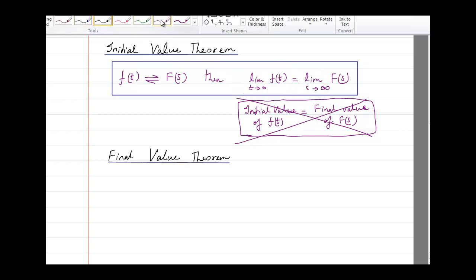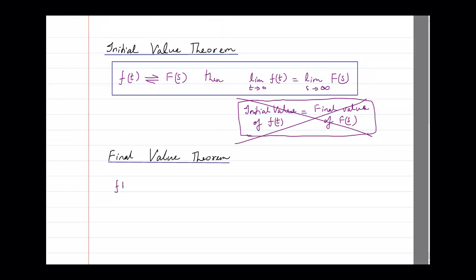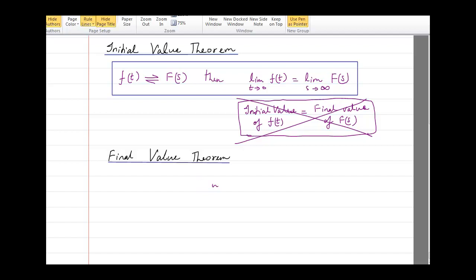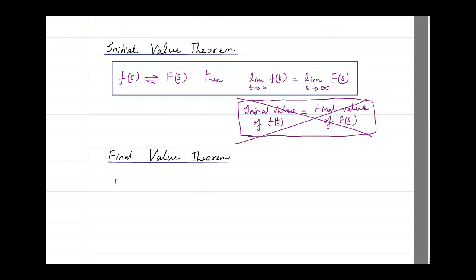So what is that? It means that if you know that the Laplace transform of f of t is F of s, then if you want to find out the final value of f of t, how do you find it?